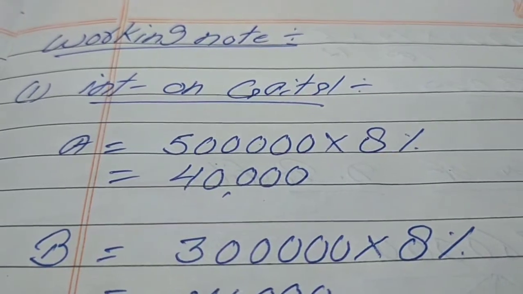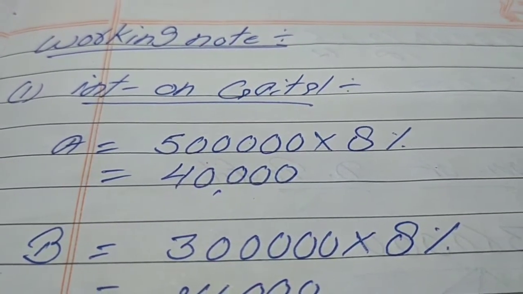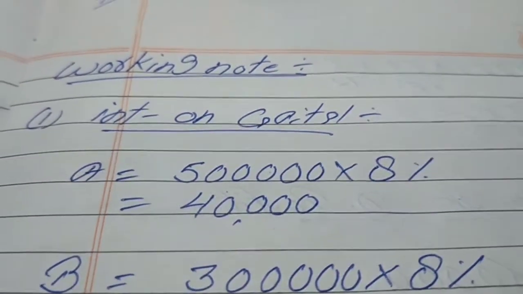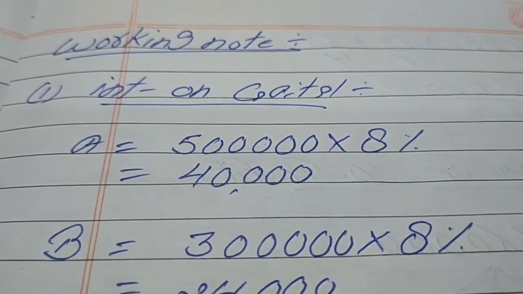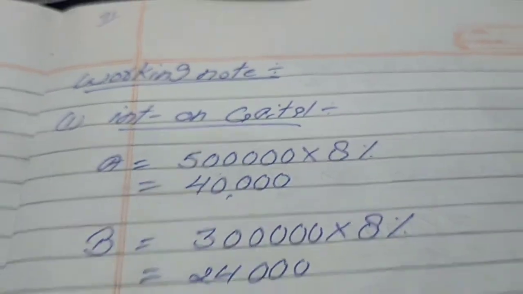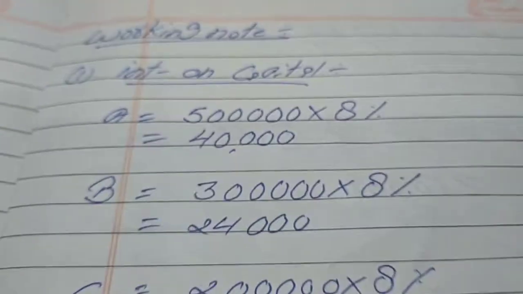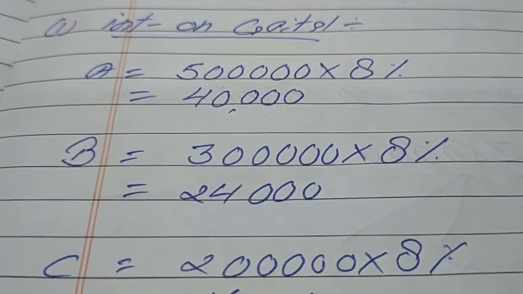So we will find out interest on capital firstly. For that we will prepare working notes. First heading will be interest on capital. A's capital at the beginning of the year is rupees 5 lakh. On that amount we will charge 8% interest. That will be 40,000 rupees.